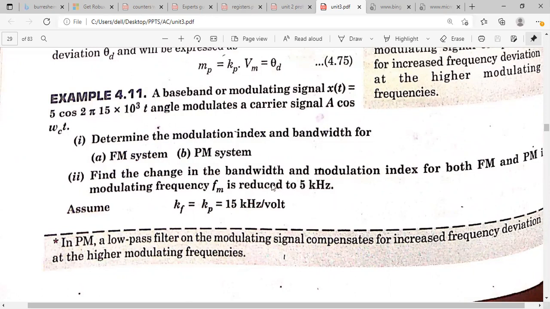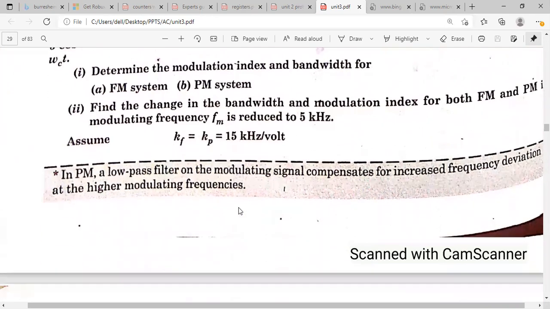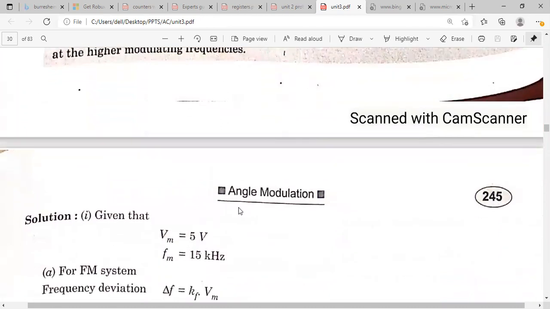So what is the change in the bandwidth and modulation index that you have to calculate? And here you have to assume the frequency sensitivity factor and the phase sensitivity factor will be equal to 15 kilohertz per volt. You have to assume that and find out.